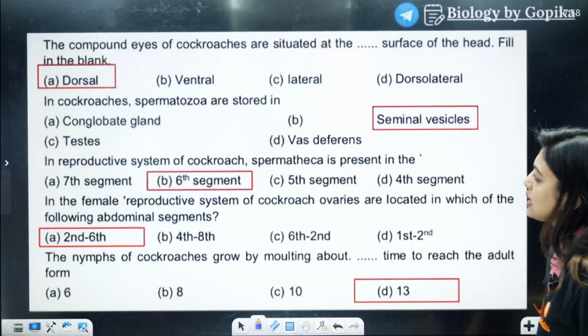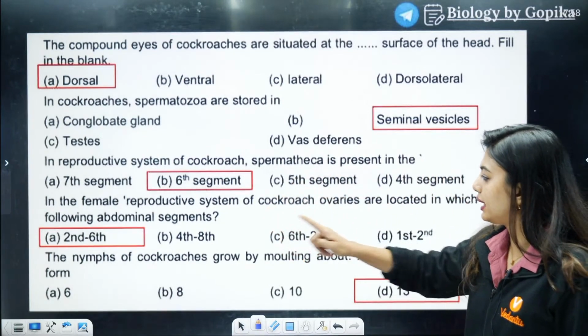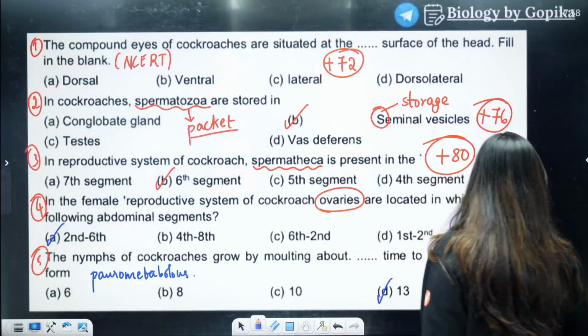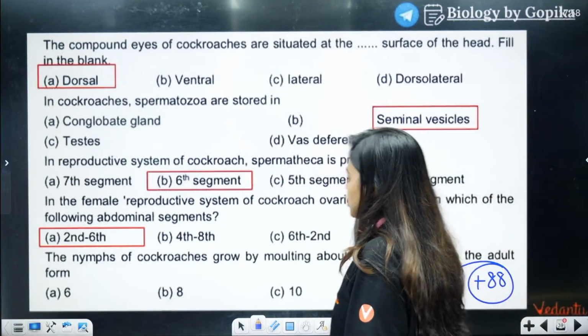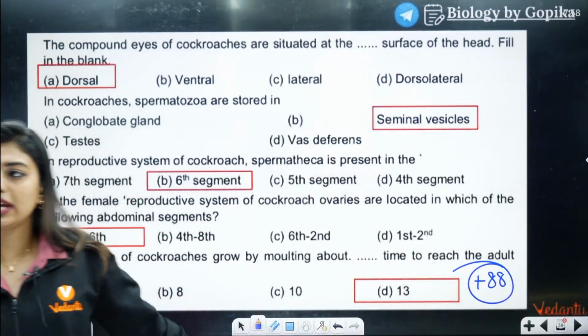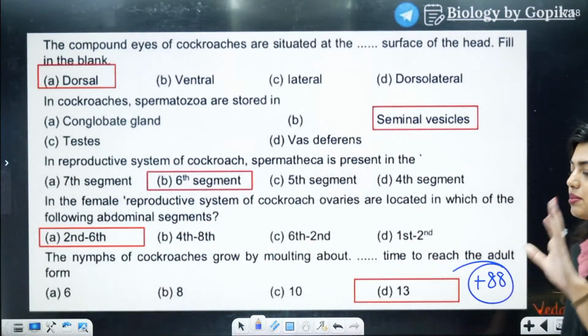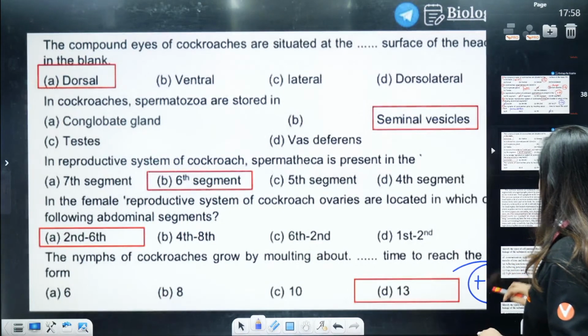So look at your answers. Are your answers correct? Dorsal, seminal vesicle, 6th segment, 2nd and 6th segment, and the 13th. Is everything correct? If everything is correct, you're going to get plus 88. If one is wrong, 84. So yes, plus 88 from this page you have got. Easy questions but careless mistakes. Understood where you have to read NCERT?